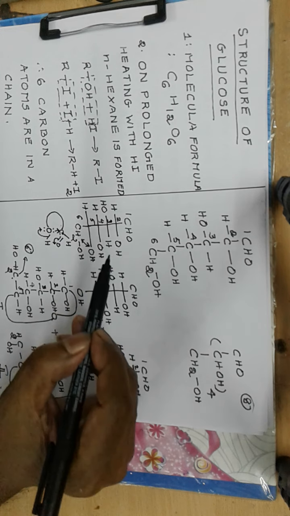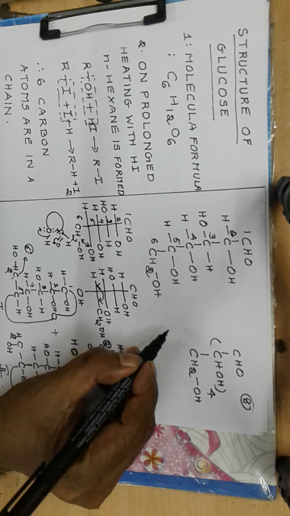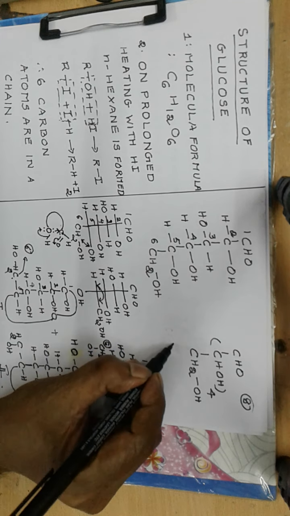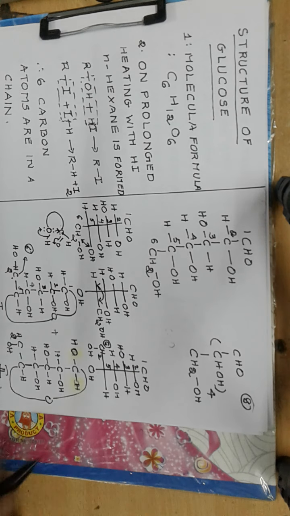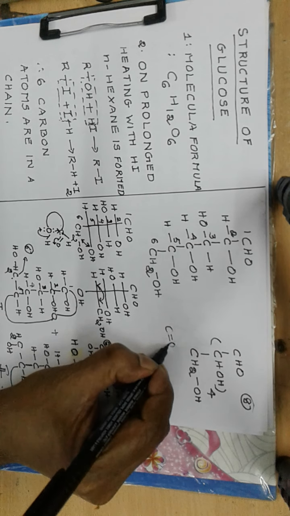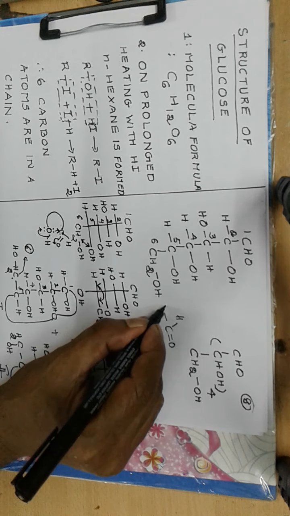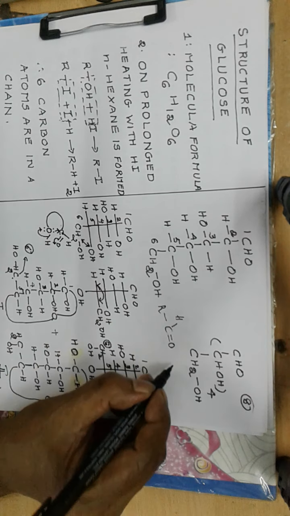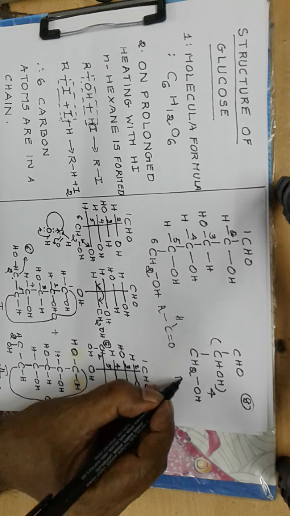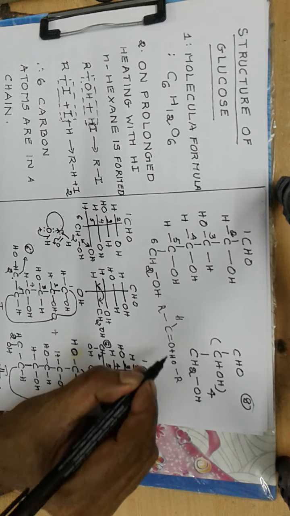by hemiacetal formation. What is hemiacetal formation? The CO group in an aldehyde reacts with the alcohol, and there is an addition reaction.